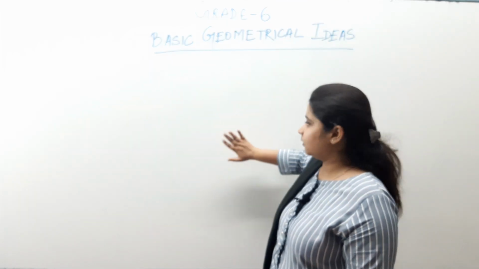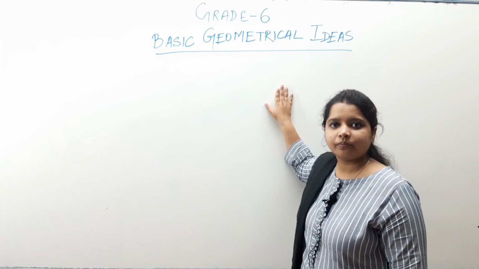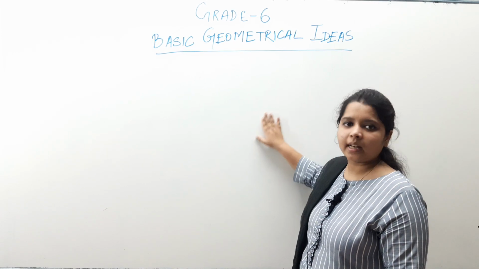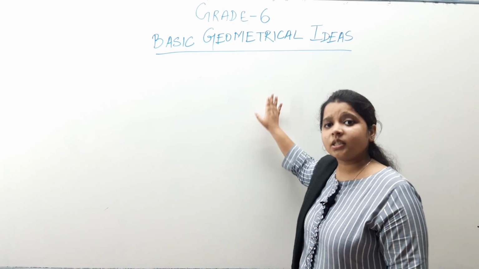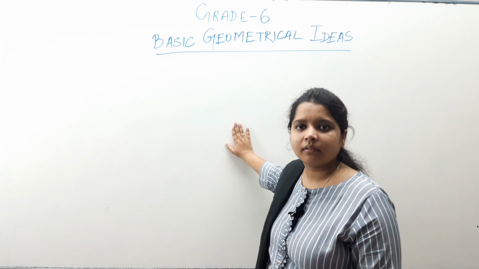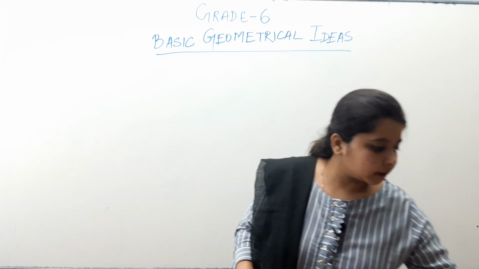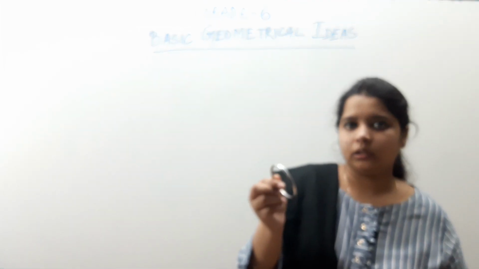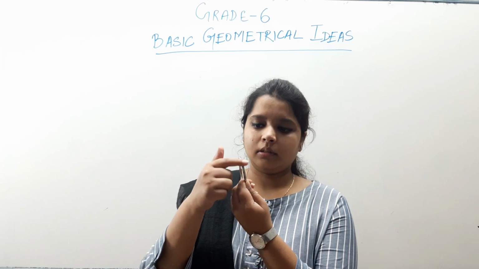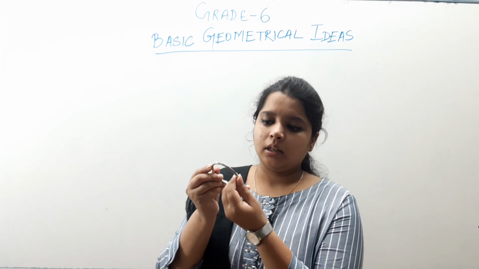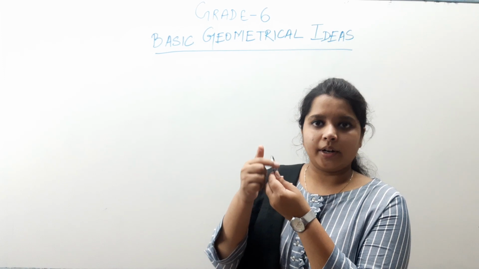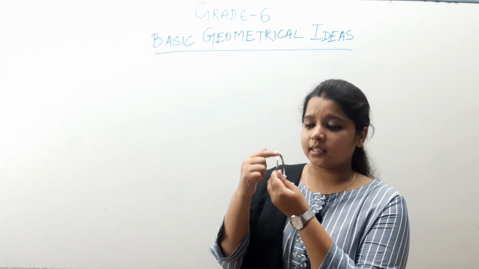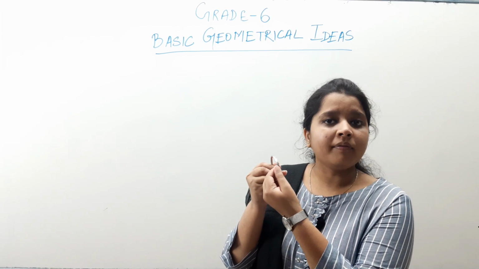observe this surface of the board. What is the surface like? It is smooth, it is flat, right? Now, what about the surface of this bangle? Surface of this bangle, you see that it is curved, it is not flat, right? It is curved and it is rough as well.